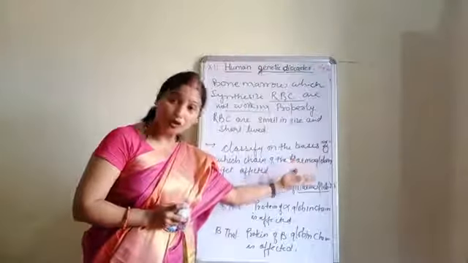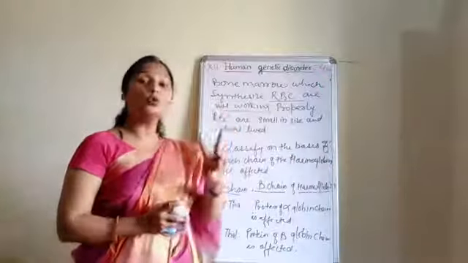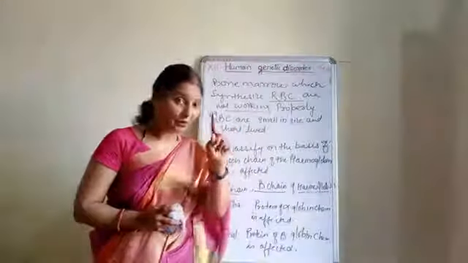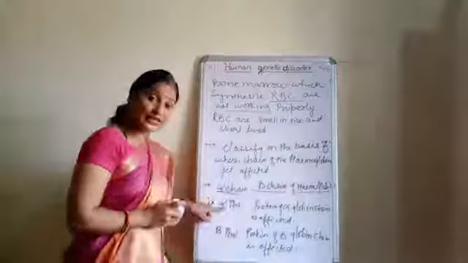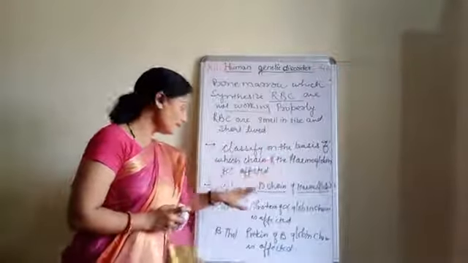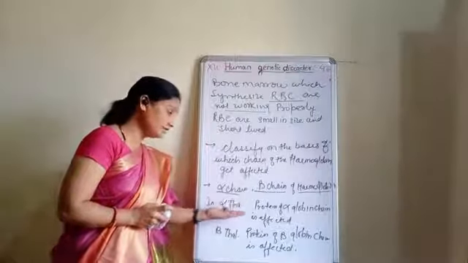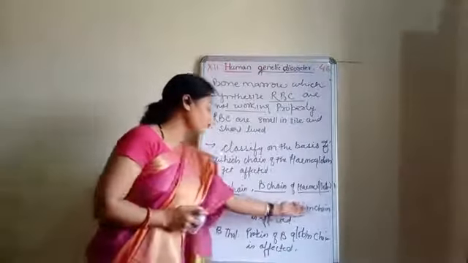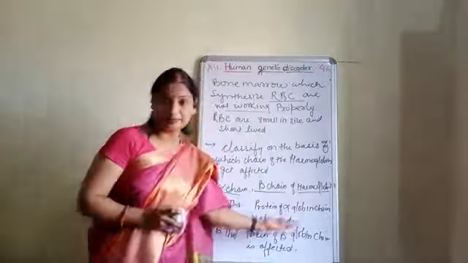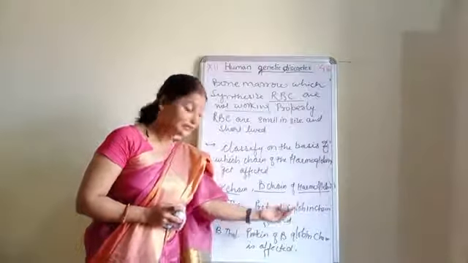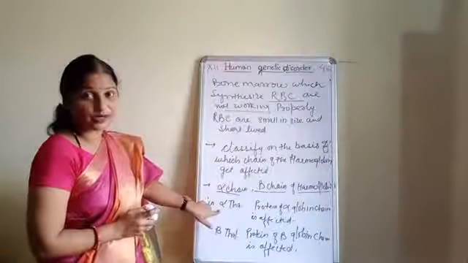And we all know that there are two chains of hemoglobin. One is called the alpha chain, another is called the beta chain. If the alpha chain is affected, it means the protein of the alpha globin chain is affected, then we can call it alpha thalassemia. Clear?